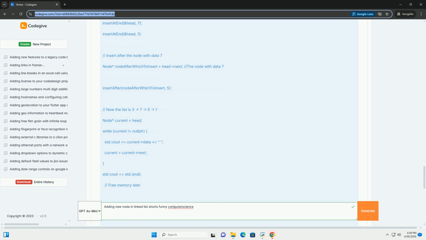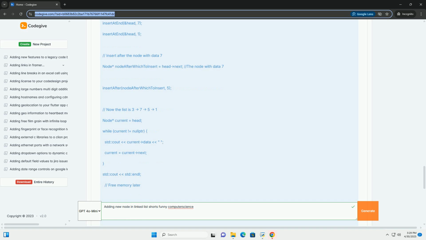7. current equals head.get(): uses get() to obtain a raw pointer from the unique_ptr for traversal. You need to be careful when using raw pointers obtained from smart pointers to avoid accidental memory corruption.